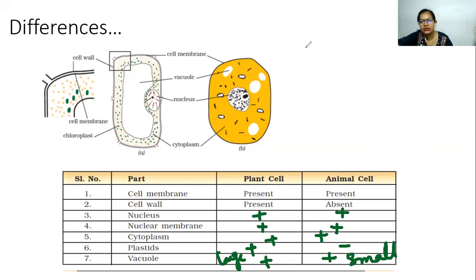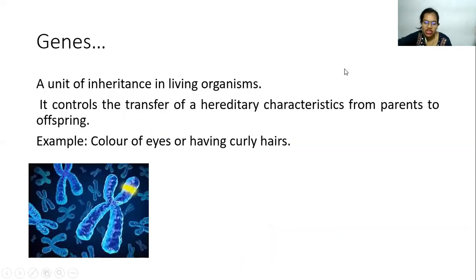Now moving on to the next. So genes. In the previous slides, we discussed the chromosomes, and each chromosome has certain genes. They are also called the unit of inheritance in living organisms. They control the transfer of hereditary characters from parents to offspring, for example, color of eyes or having curly hair.